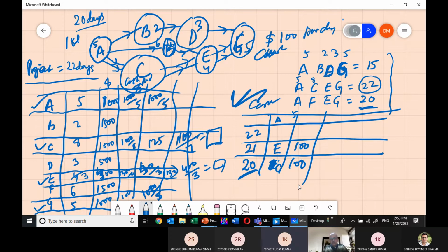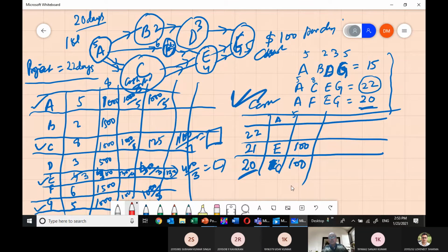Yes sir, just one question. Yes, please. There will be some limitation in crashing of any activity also, like if we want to reduce C or E from 8 to 6. If in the project it is given that we cannot go beyond 5 days of crashing of C, then you can stop there, and take the next minimum least cost per day activity for crashing, right? If the constraint is given in your project, then only; otherwise you can crash and reach up to 1 day by pumping $100 continuously, right? Okay sir. Okay, fine, thank you.